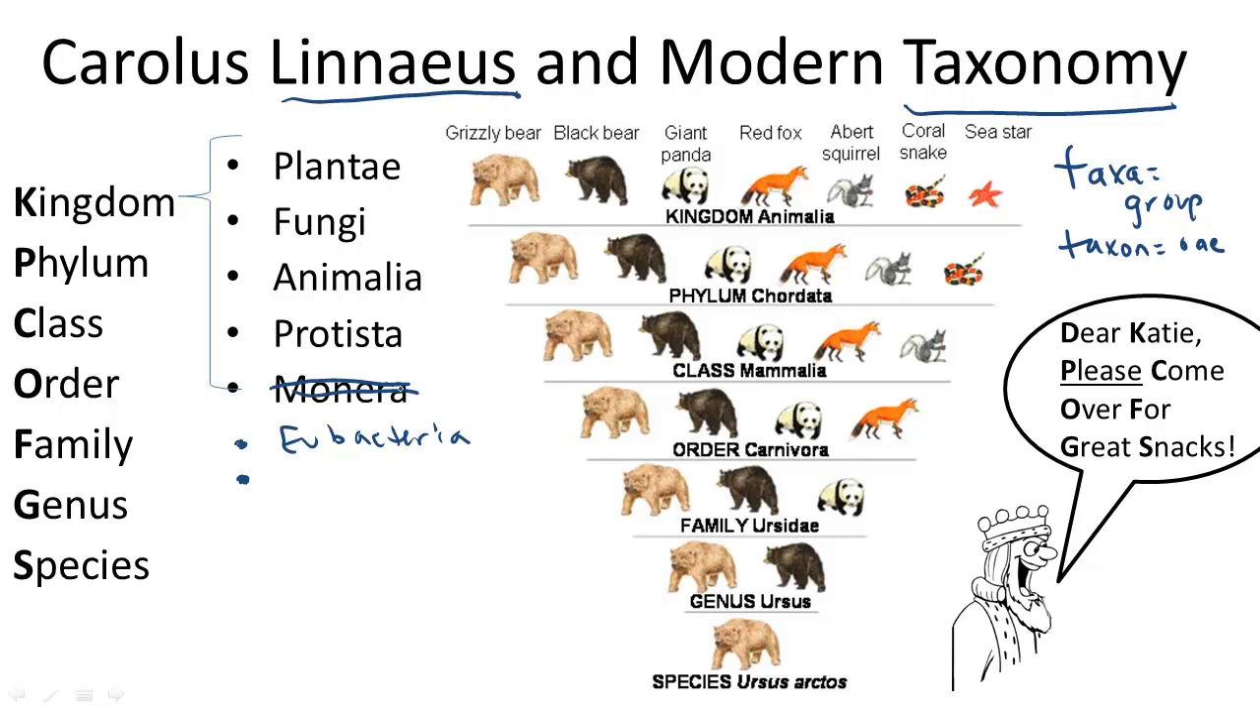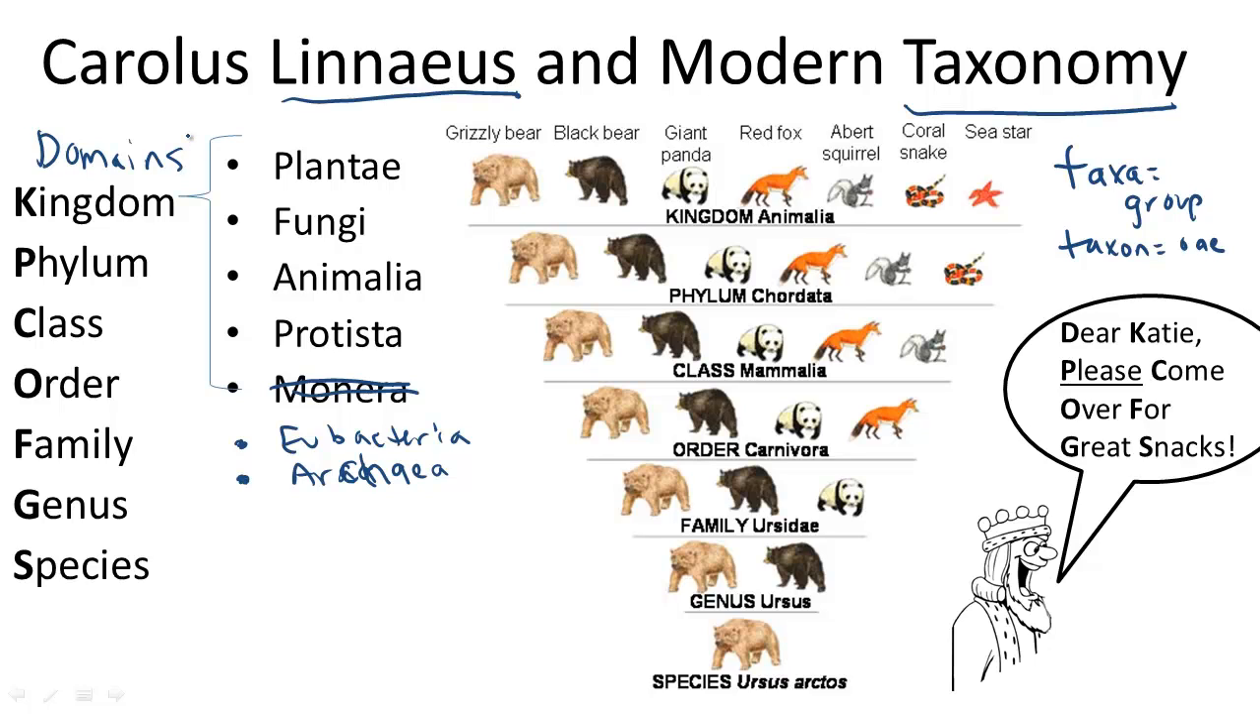The 6 kingdoms are plant, fungi, animal, protist, eubacteria, and archaebacteria. Modern scientists also classify organisms into 3 domains.